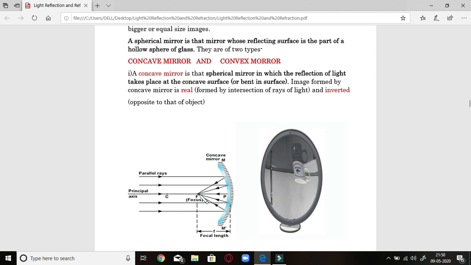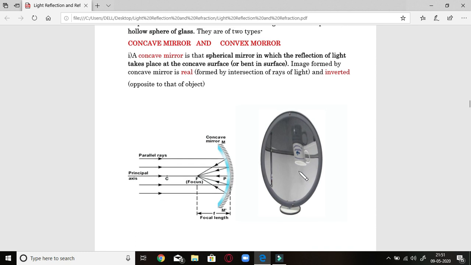Inverted means opposite. For example, a cup is placed at quite a large distance. The rays are coming and forming a smaller image at the focus, just like this. See, this is the image of the cup which is formed at the focus through the concave mirror, and it is quite small in size compared to the actual one.